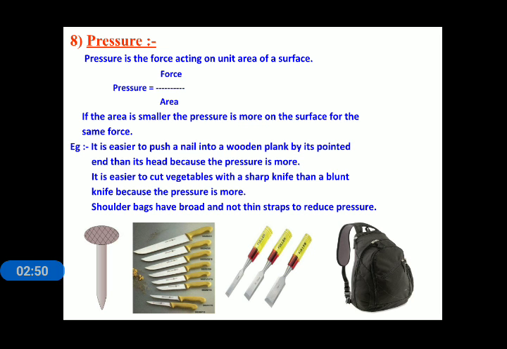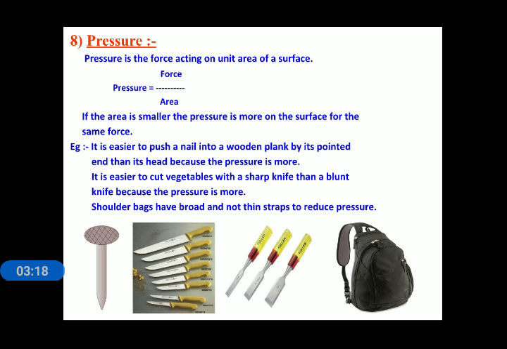Why does the nail have one sharper end? When we make one end of the nail sharper, we are reducing the area, and when we reduce the area, the pressure increases. If we apply a force on it, we can easily insert the nail into the wooden plank.